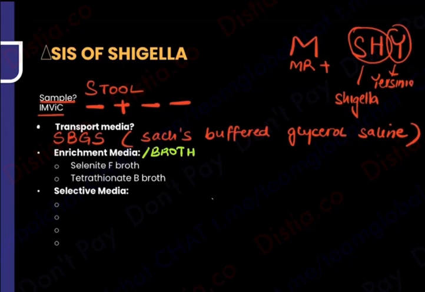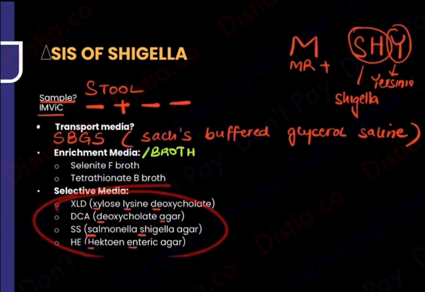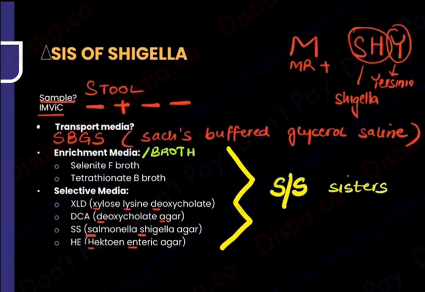And for selective media, you have XLD, DCA, SS and HE. What were these? XLD was xylose lysine deoxycholate, then deoxycholate agar is DCA, Salmonella Shigella agar is SS agar, and hektoen enteric agar. You're saying, ma'am, while talking about Shigella, why have you entered into Salmonella? Because please note that whatever enrichment broth and selective media you are studying, we have some sisters in the intestine, the Salmonella Shigella sisters. That is what we call them. I call them Salmonella Shigella sisters because the enrichment broth for both is the same, and the selective media for both is the same. Wow, with one slide I have finished off Salmonella and Shigella.